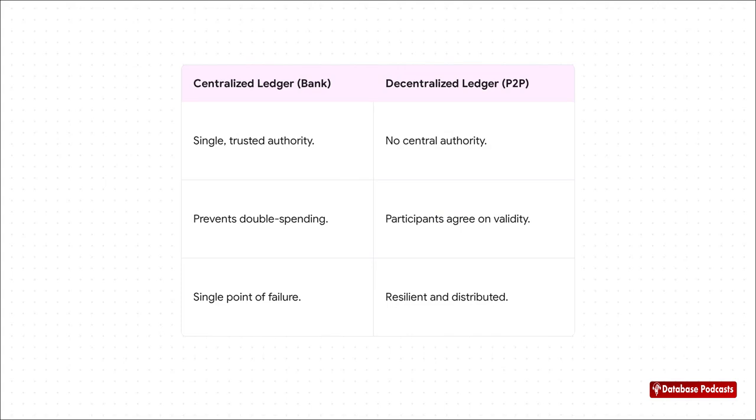Okay, so in the traditional world, the solution to this is pretty straightforward. A central authority. Your bank keeps one master ledger. If you try to spend the same dollar twice, the bank sees the first transaction go through and just rejects the second one. Simple. But this creates its own massive vulnerability, a single point of failure. If that central server gets hacked or just goes down, the whole system is at risk.